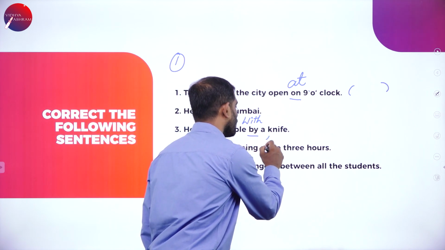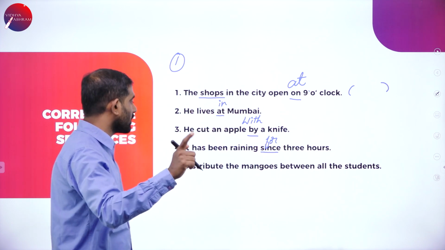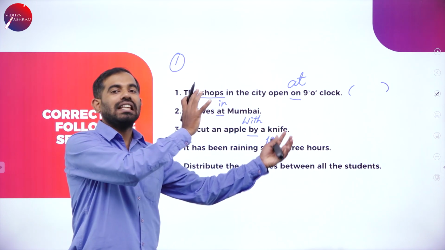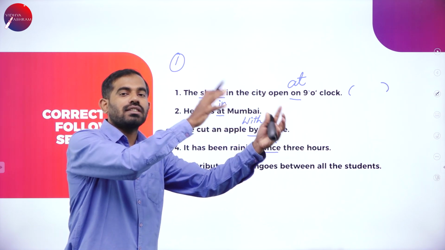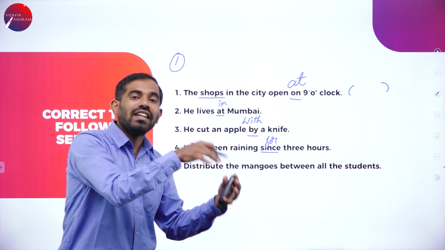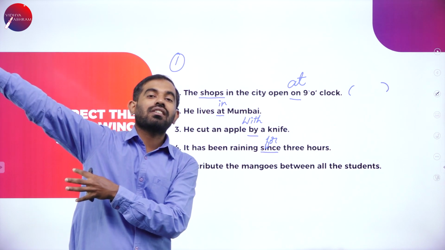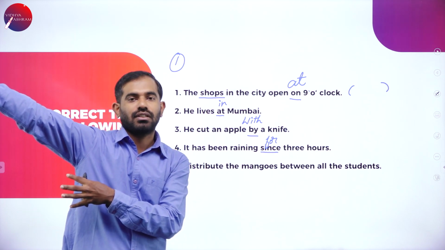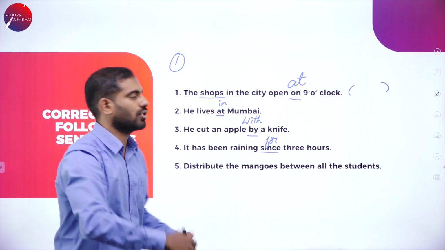It has been raining for 3 hours. But if we talk about years, we use since. Since 1947, we Indians have progressed to great heights. Since then, since 1947, after independence.